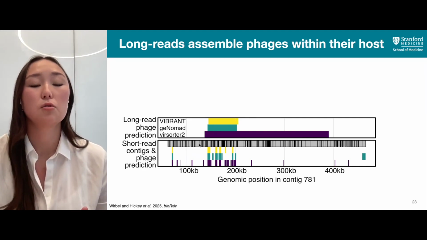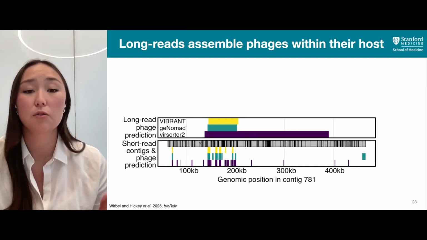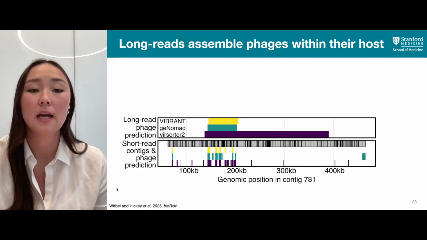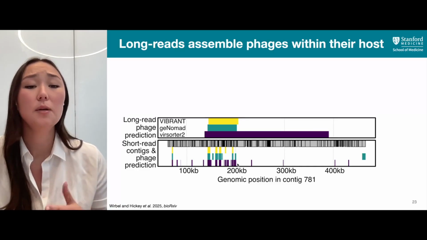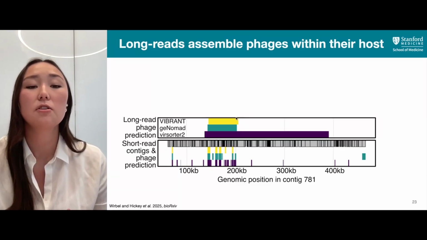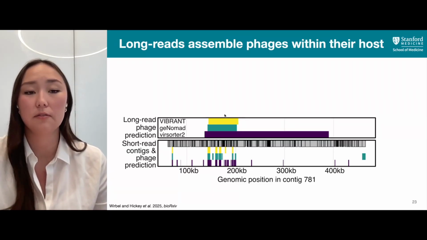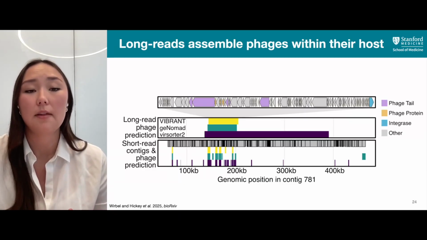When we look then at the short read contigs mapped against this long read contig, we can see that each of these gray boxes represents a different short read contig, and that it's a very fragmented assembly in the short reads. And then when we look at our short read phage prediction down here, we see that there's many phage regions, or phage contigs, that are annotated here that actually represent a single integrated phage. And from our long reads, we're able to actually know that all of those phage regions are connected together.